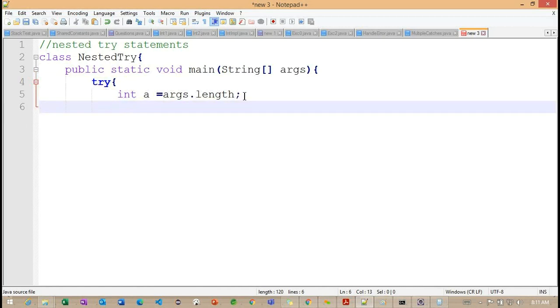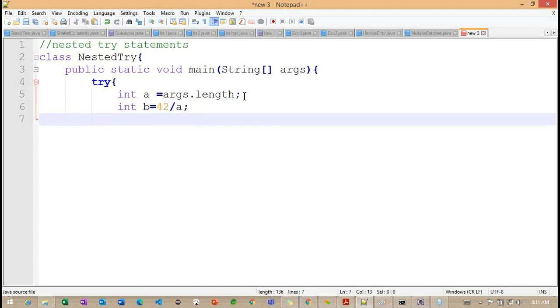Once we define this int a variable, what we are doing here is int b is equal to 42 by a. Now here I want to print one message, which is nothing but a value.